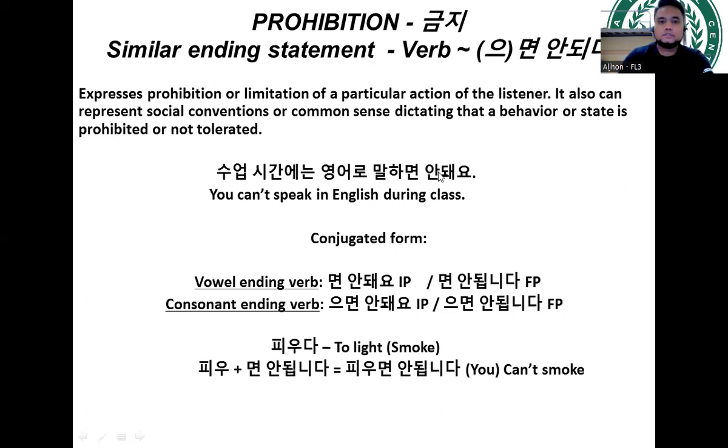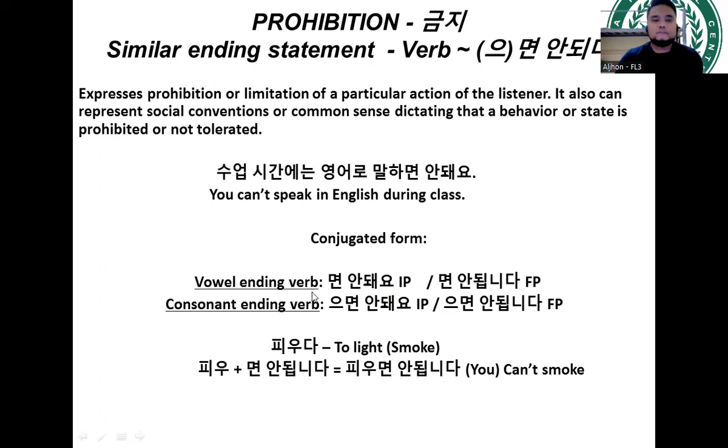So again, conjugated form. So this is the itsura, kung paano siya gamitin into a statement or a sentence. So for vowel ending verb, ibig sabihin in this ending, we need to consider kung vowel or consonant ending si verb. All right? So for vowel ending verbs, we're going to add myon andweyo. So this is under the IP or informal polite. Under the formal polite form, we're going to add myon andwemnida. As we all know, andwemnida is the formal polite form of this verb here, andweyo. So you just need to review your conjugation rules lang.